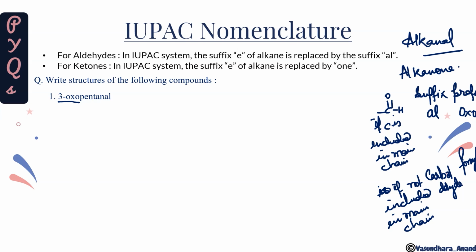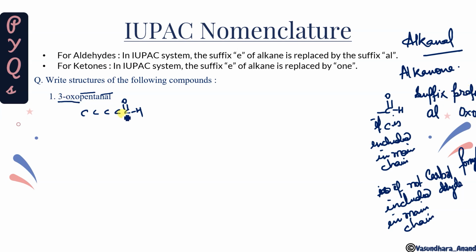Let's start with the question. It is 3-oxopentanal. First find the root word, that is pentane, and the suffix is -al. So this is quite clear: 1, 2, 3, 4, 5, and here it will be CHO on one side. Now the third position. When CHO is included in the main chain and used as a prefix, then we say oxo.